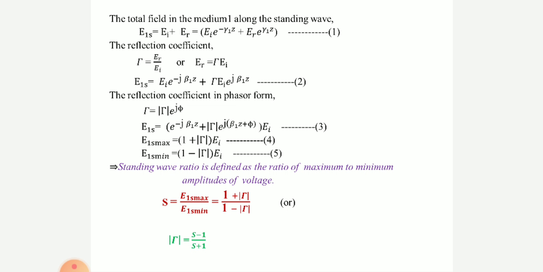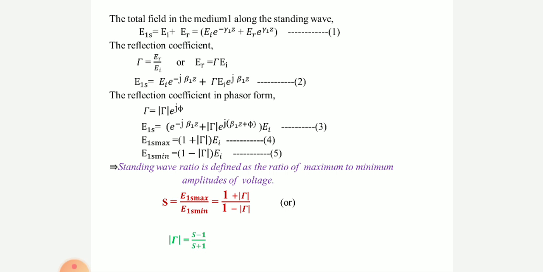When S is infinite, what is the indication? Indicating total energy is reflected. S equal to infinity means total energy is reflected. Where there is no reflection of energy, that is eta 2 is equal to eta 1, then tau is equal to 0, thus S is unity.